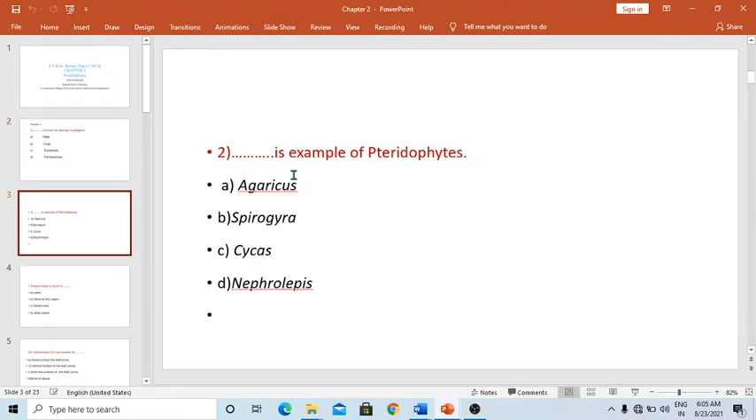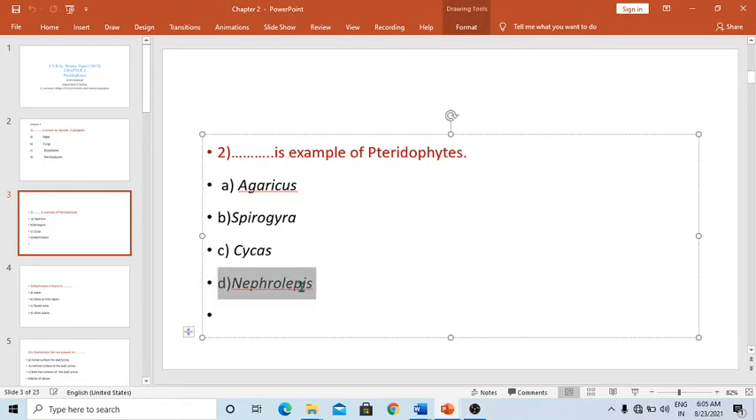Next, the second question: dash dash is the example of pteridophytes. Agaricus is a fungus, Spirogyra is an alga, Cycas is a gymnosperm, and so Nephrolepis is the pteridophyte. So the correct answer is Nephrolepis.